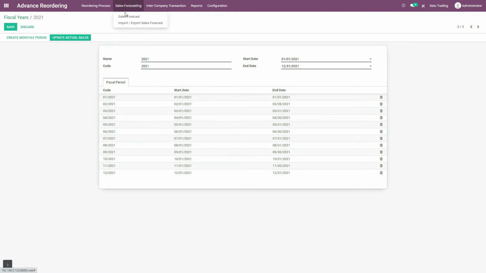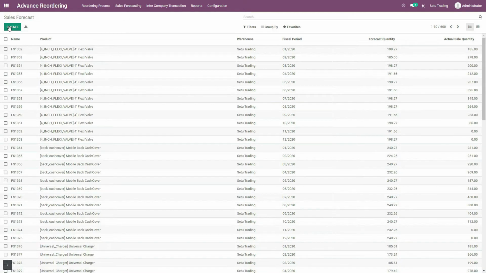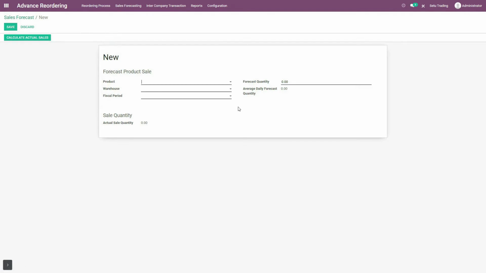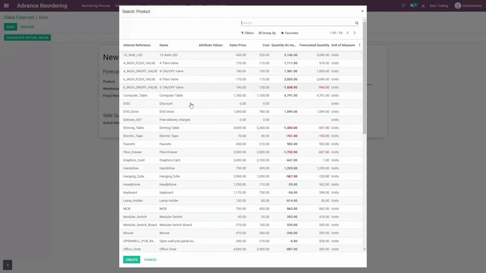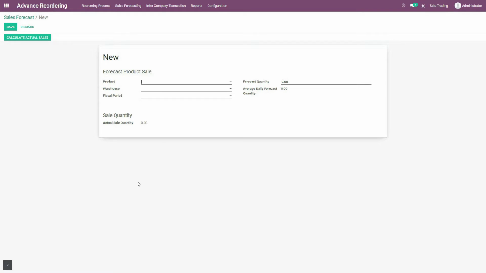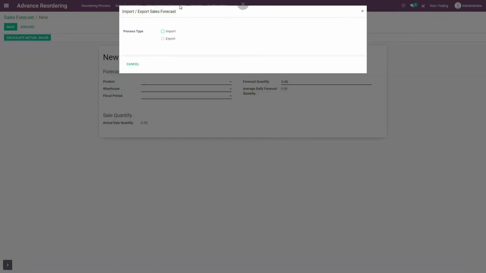So switching back to sales forecast again and creating forecast quantity. Well, selecting products from this long list and calculating forecast quantity individually for all these products becomes a very tedious task. Not to worry, because you can calculate individual forecast sales of the products, but for all together, by switching to the import export sales forecast functionality in this sales forecasting. So I am switching over there, a wizard opens.